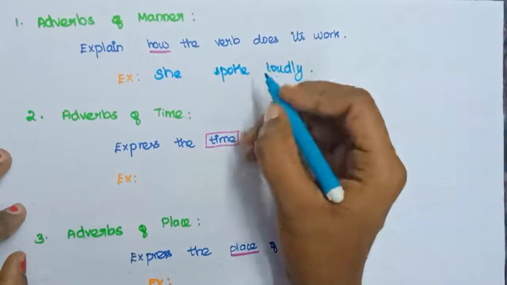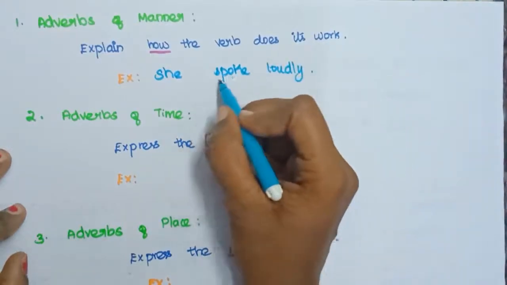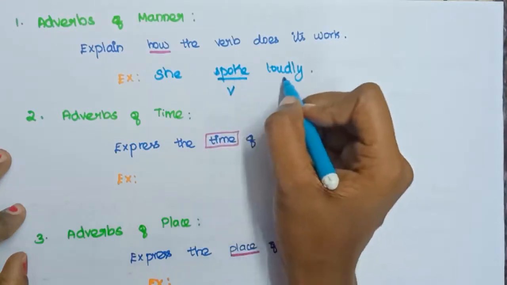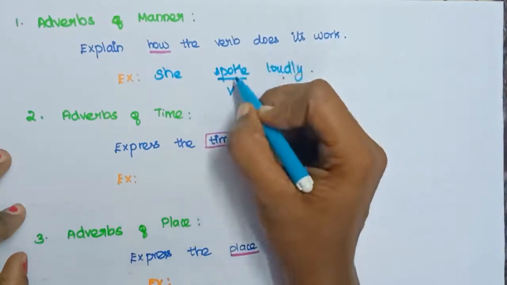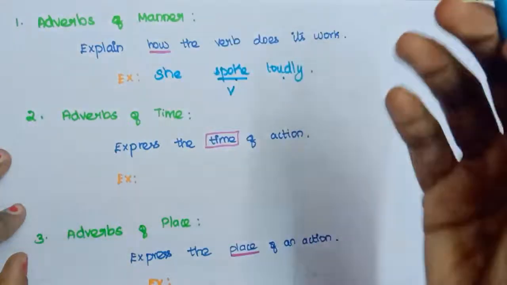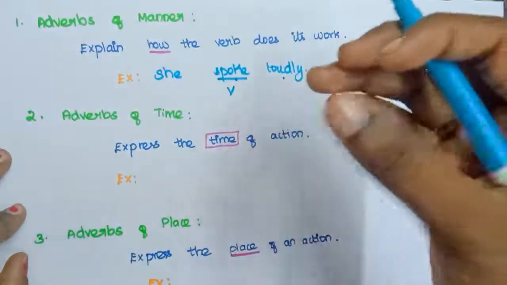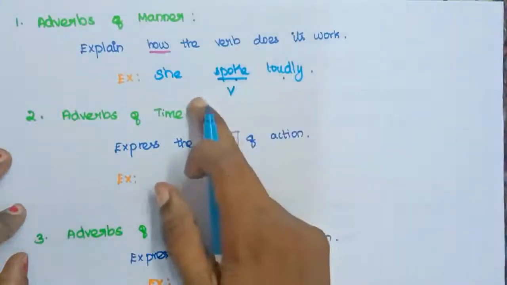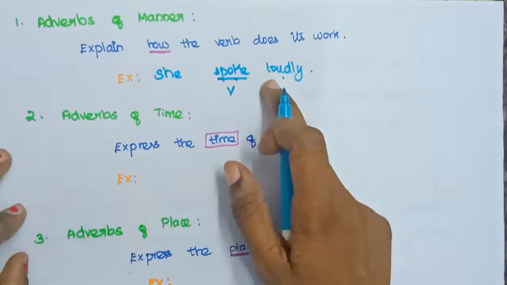In this example, spoke is a verb, right? Now this loudly speaks about the verb. It says how she is speaking. So it is called adverbs of manner.